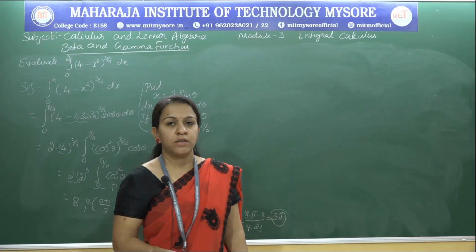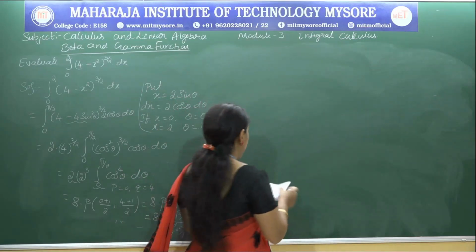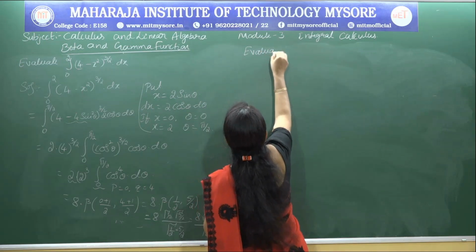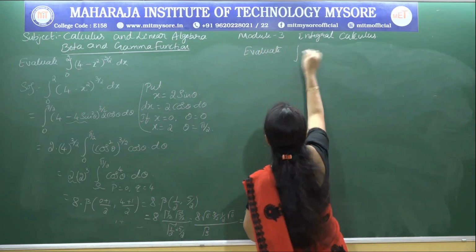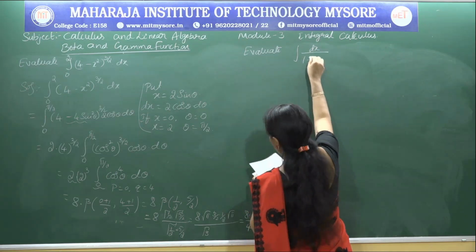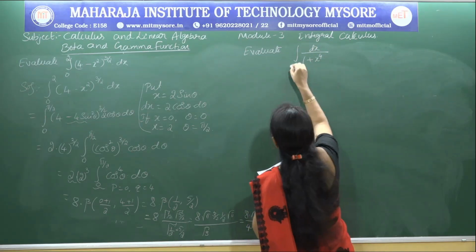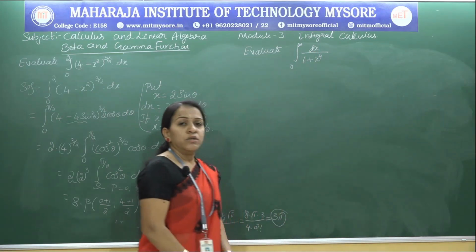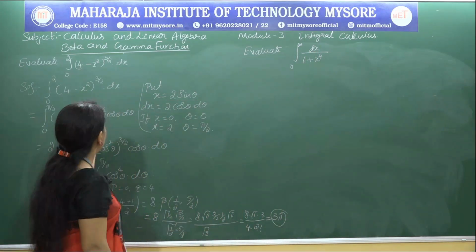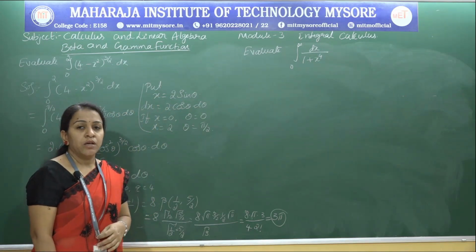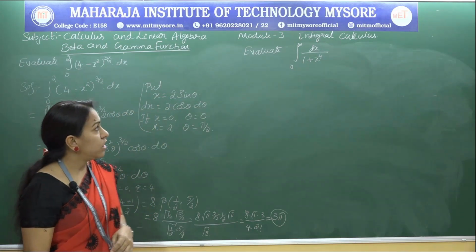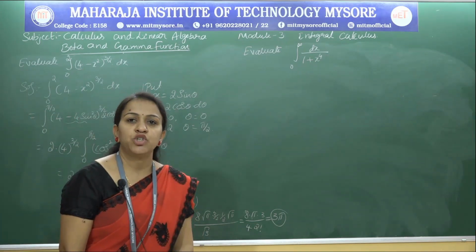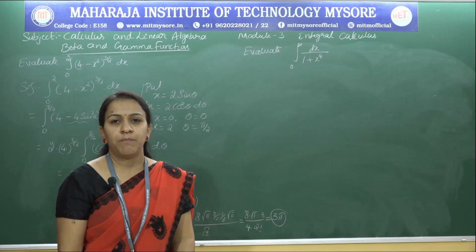So one more, and the next problem is: evaluate the integral of dx by 1 plus x to the power of 4 between the limits 0 to infinity. So let me explain the difference between these two problems. Again here we have the integral 0 to infinity dx by 1 plus x power 4. So first we should express that in terms of beta.